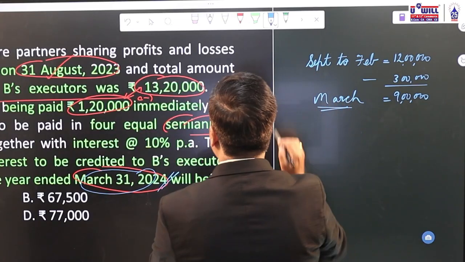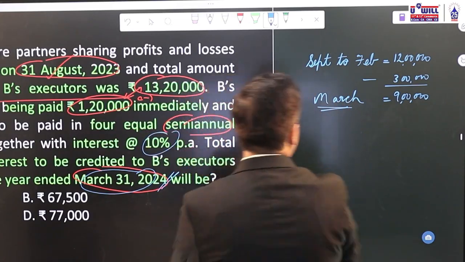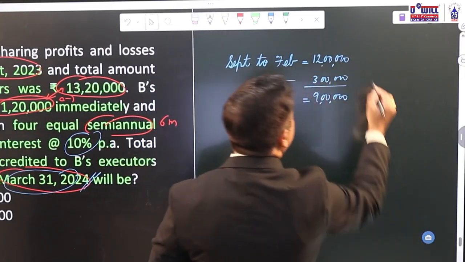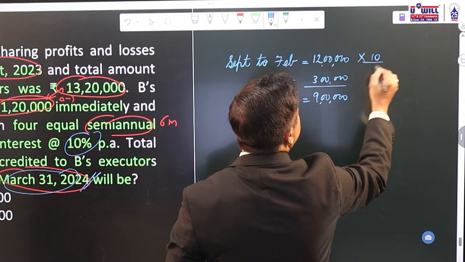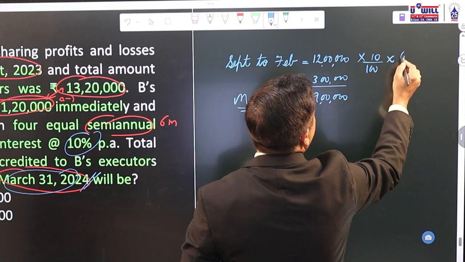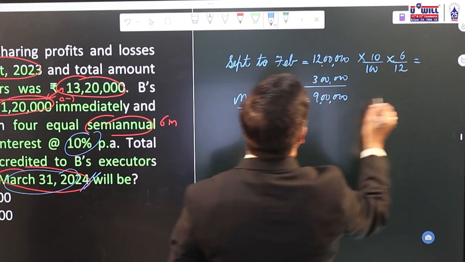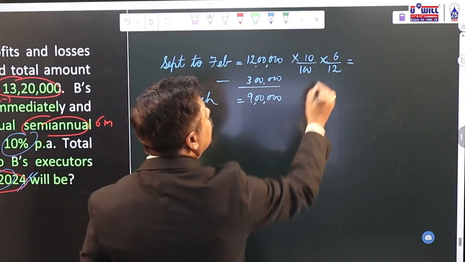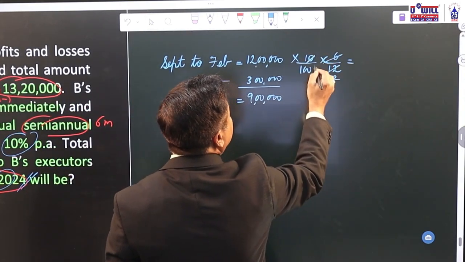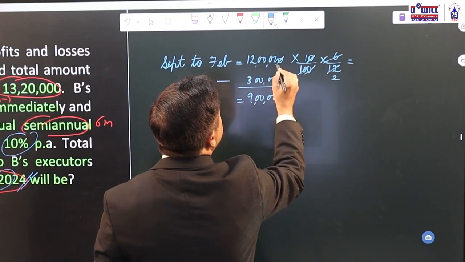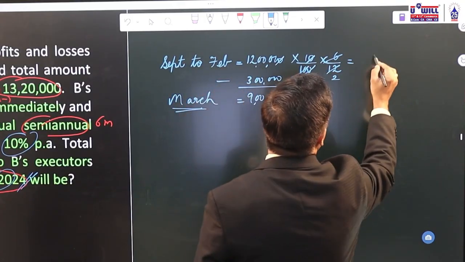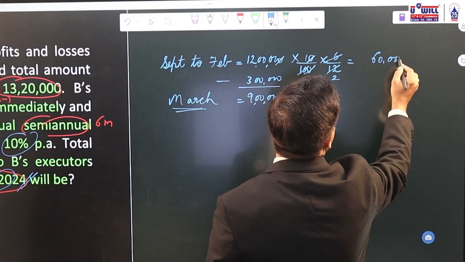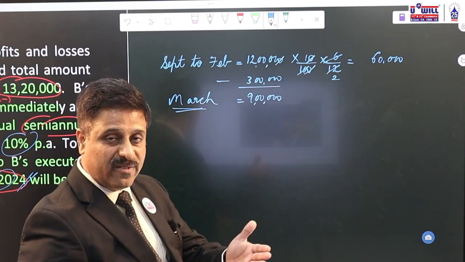Okay. Now how will you calculate it? What is the rate of interest? 10%. So how will you calculate it? 12 lakhs into 10% into 6 by 12. Semi-annual installments. So September to February, we have to pay interest for 6 months. 6 into 2. What is 1,20,000 divided by 2? 60,000. Then you pay 3 lakh rupees of one installment.